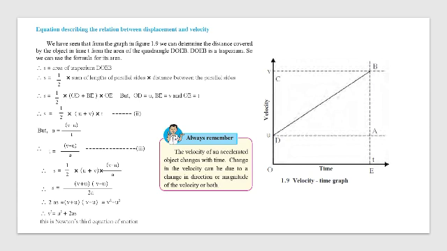This, if you substitute the value, you are going to get half into U plus V into T. A is nothing but V minus U upon T, right? So if I take T up here and bring A down here, we are going to get V minus U upon A. So S is equal to half into U plus V into V minus U upon A. That is A plus B, A minus B. So that is going to give me V square minus U square. Put this 2A to the left hand side. So you'll get 2AS equals V square minus U square. Keep your V square here. Bring the U square to the left hand side. You will get V square is equal to U square plus 2AS.